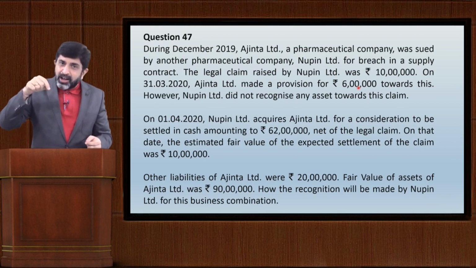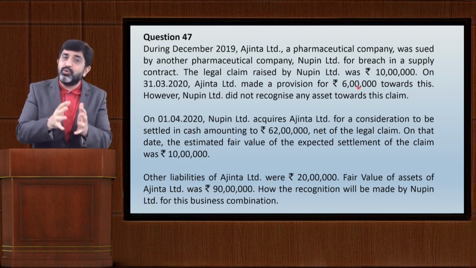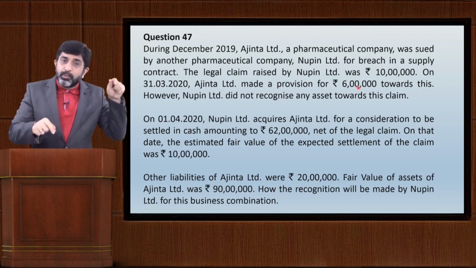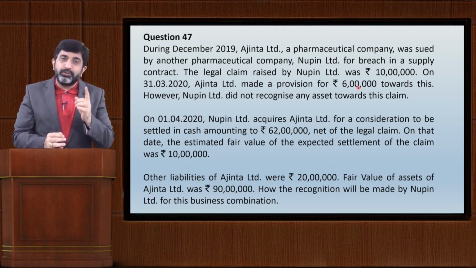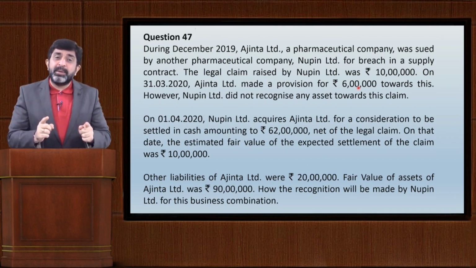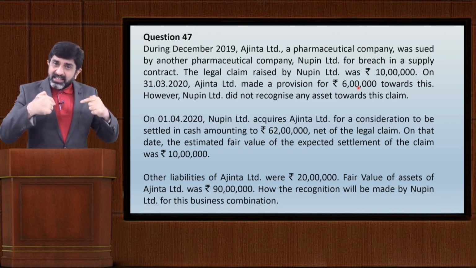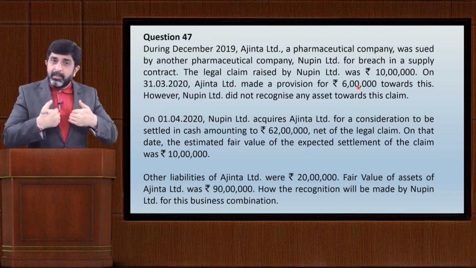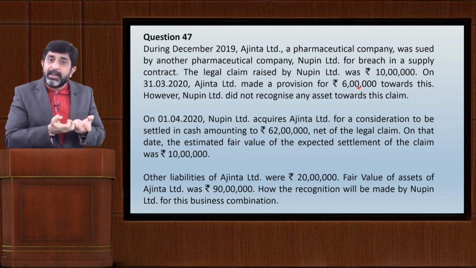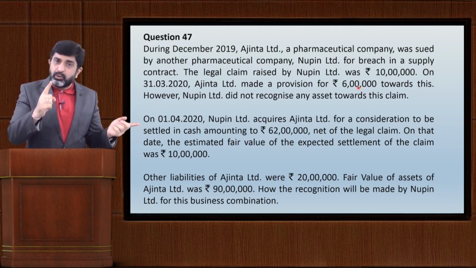However, from an accounting viewpoint, you cannot merge it, you cannot club it, you cannot consider rupees 62 lakhs in this example as consideration. So the amount of consideration will be rupees 72 lakhs that Nupin Limited has to pay to Ajanta Limited, and Nupin Limited has to recover that claim from Ajanta Limited amounting to 10 lakhs.